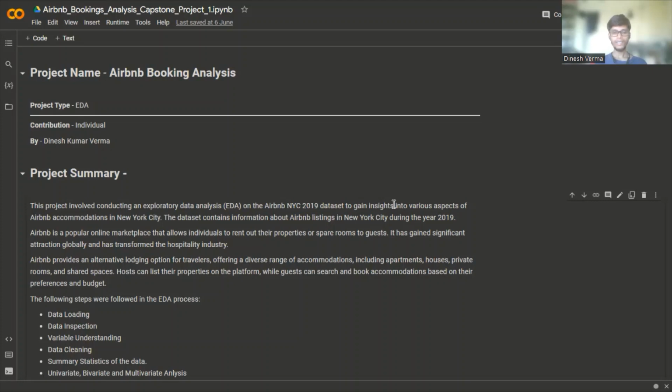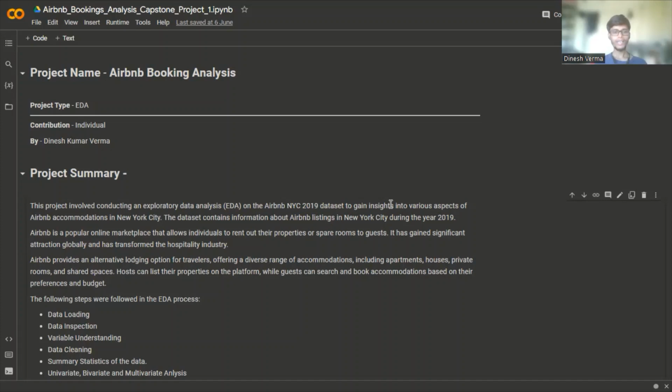The dataset contains information about Airbnb listings in New York City during the year 2019. Airbnb is a popular online marketplace that allows individuals to rent out their properties or spare rooms to guests. It has gained significant traction globally and has transformed the hospitality industry.